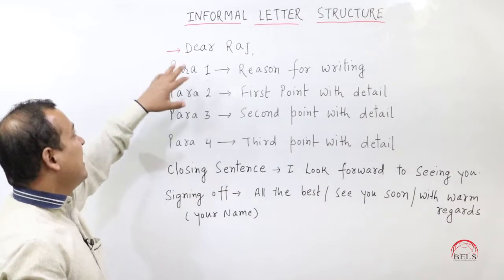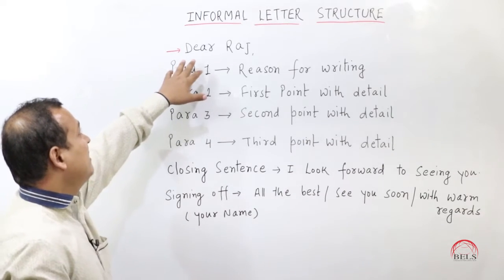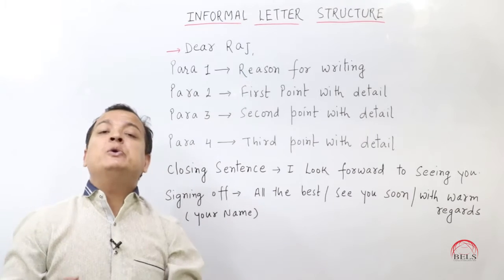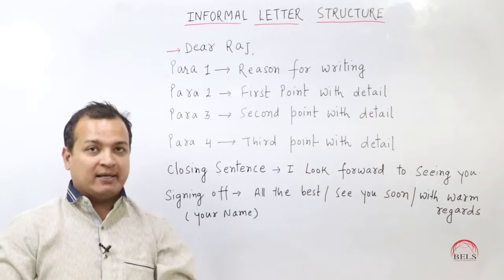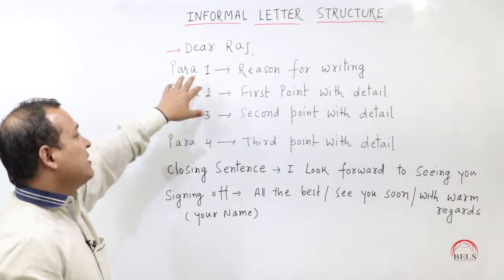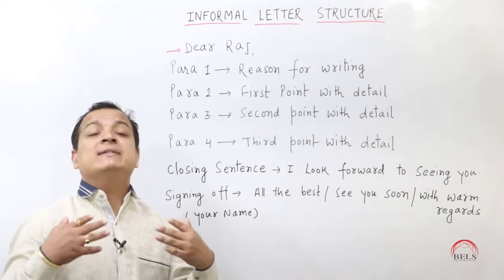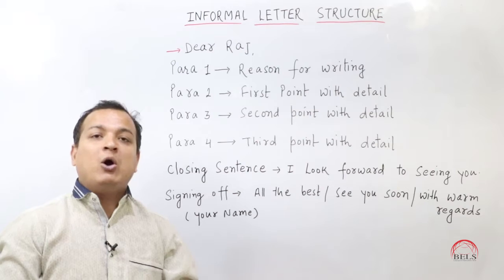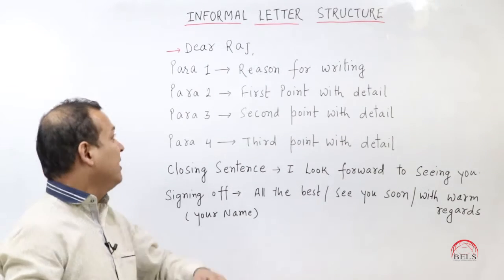So in this you can see that I have mentioned a structure of the informal letter. You'll be starting with the Dear Raj. Make sure you use the first name of the person with dear. You don't have to use the last name because that's informal letter. Paragraph 1, you'll be starting with the reason for the writing. Here in this category of the letter, you can simply write down, hope your family or hope you and your family is doing well. This statement you can use it.